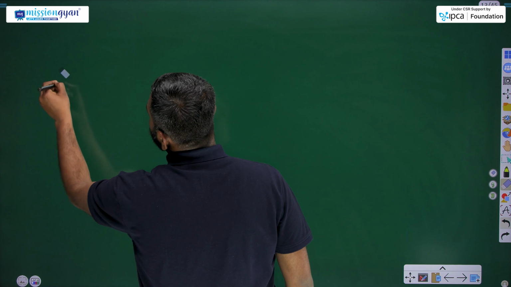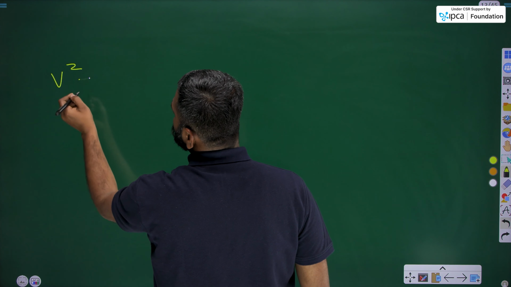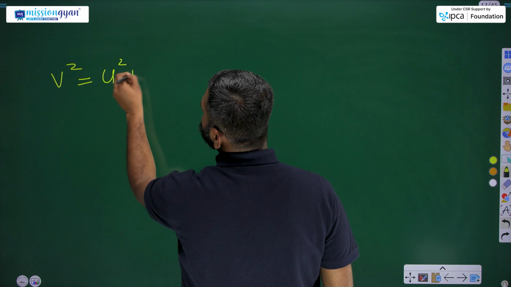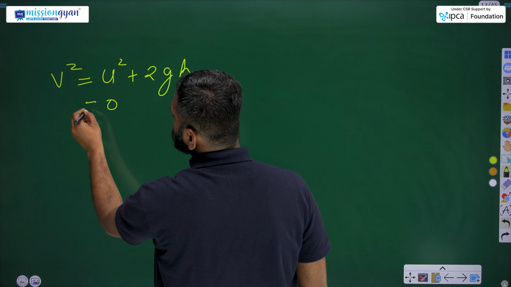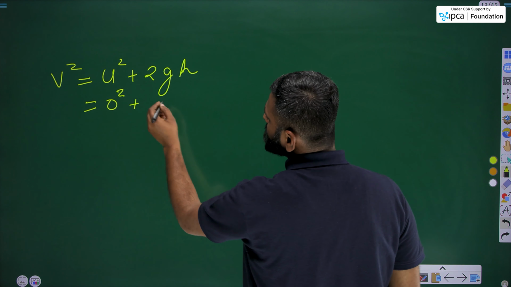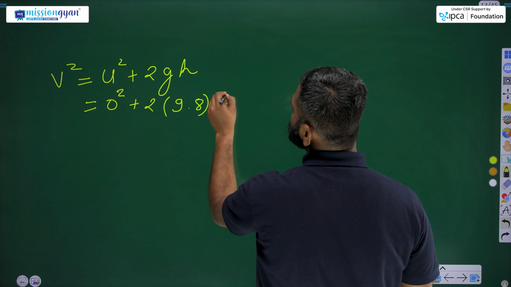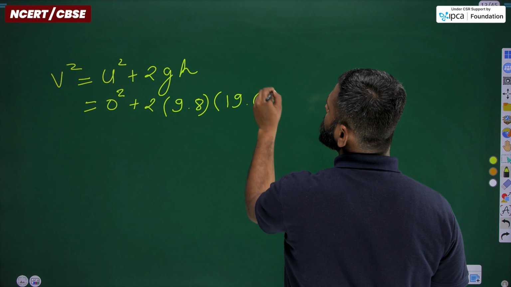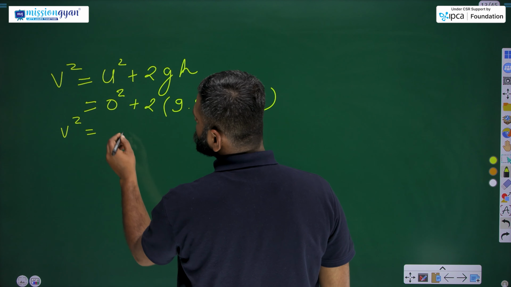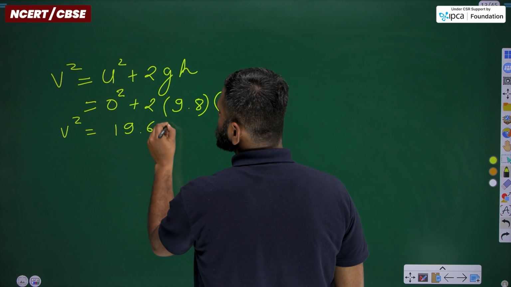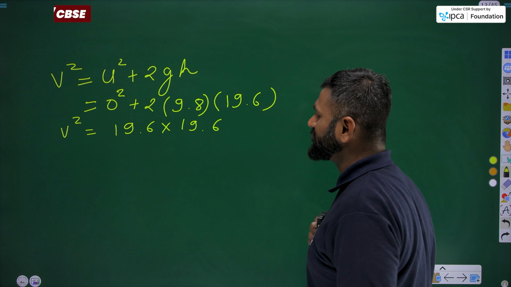By applying the third equation of motion, that is v square equals u square plus 2gh, and putting in the values, u is 0, g is 9.8, and the height is 19.6. Now we get v square equals 19.6 into 19.6, as 9.8 into 2 gives you 19.6.